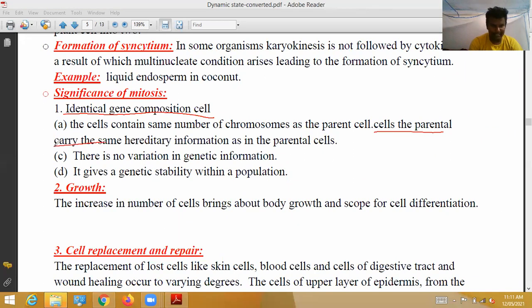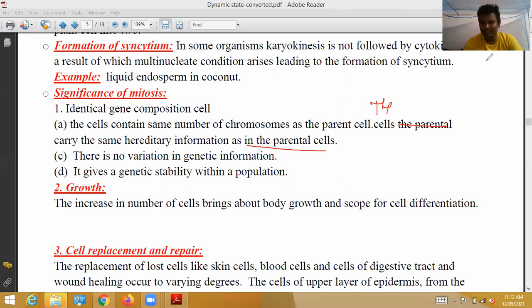The cells carry the same hereditary information as in the parental cells. Here the point is, the cells carry the same hereditary information. The cells carry the same hereditary information as the parental cells.